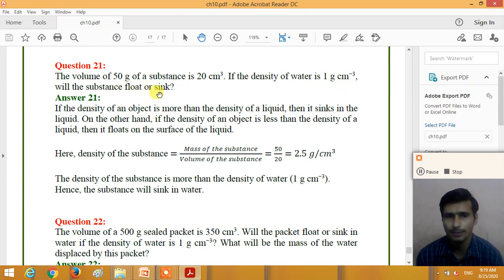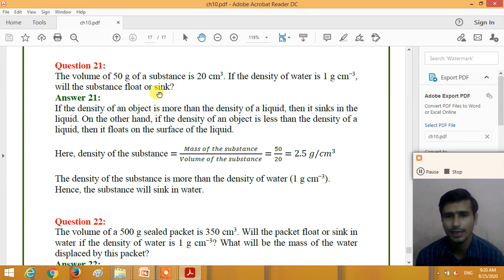If the density of the substance is greater than the density of the water, the substance will sink, and if the density of the substance is less than the density of the water, the substance will float on the surface of the water, right?